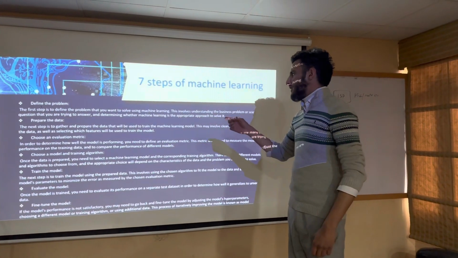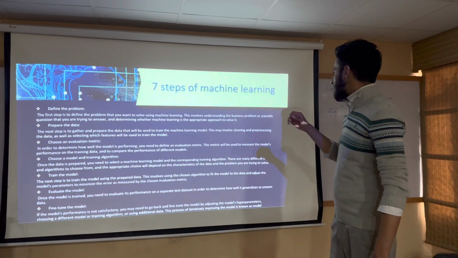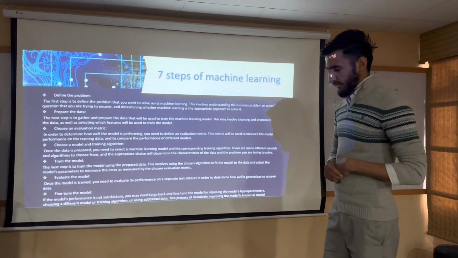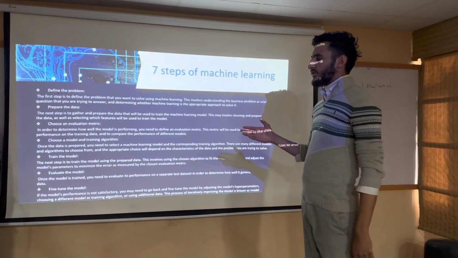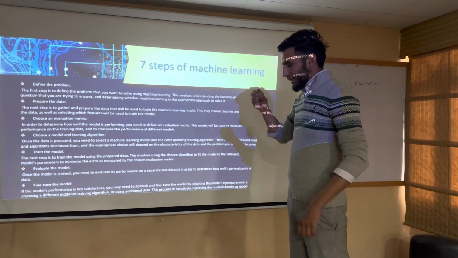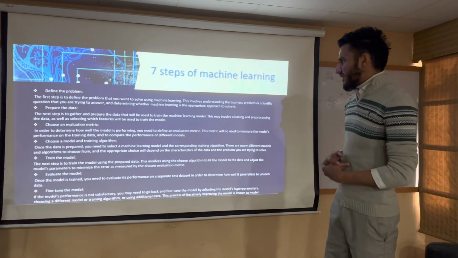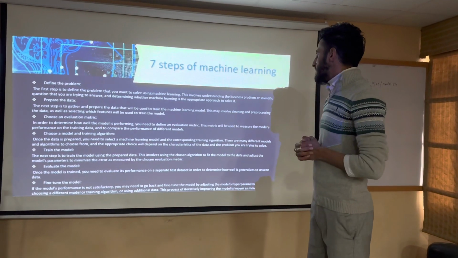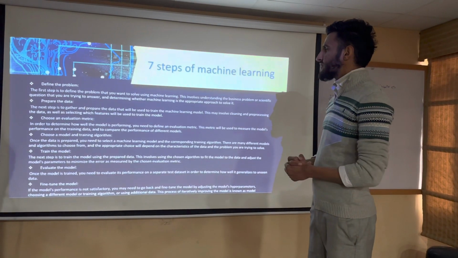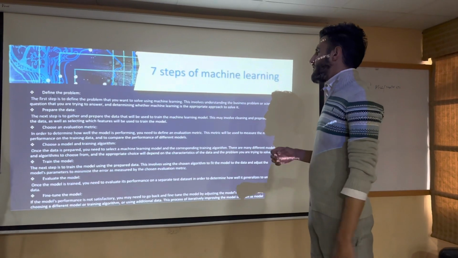Preparation of the data. In the next step, machine learning involves cleaning and pre-processing of the data, as well as selecting which features are going to be used to train the model. Choose an evaluation matrix. The matrix is used to measure the model's performance on the training data and to compare the performance of different models.